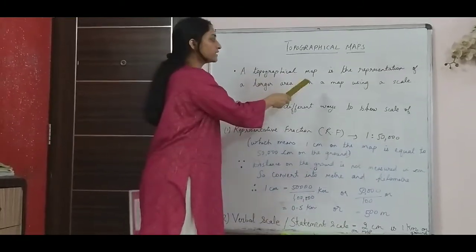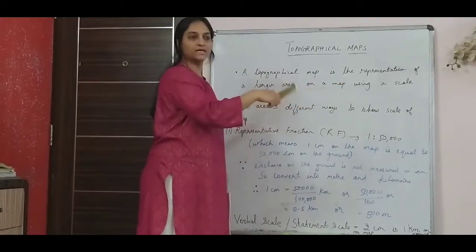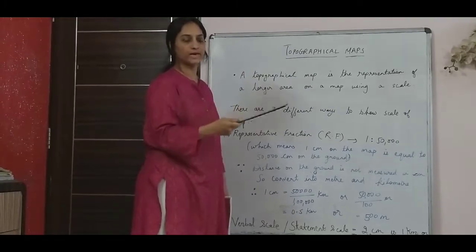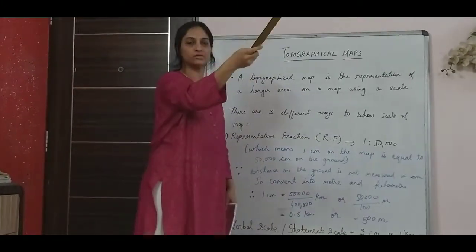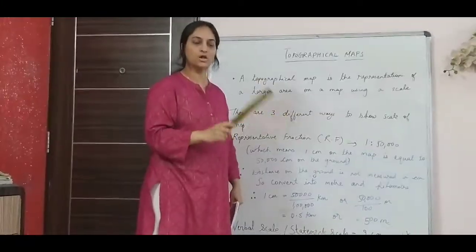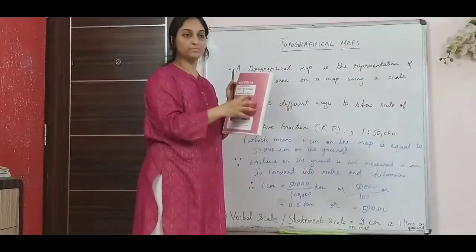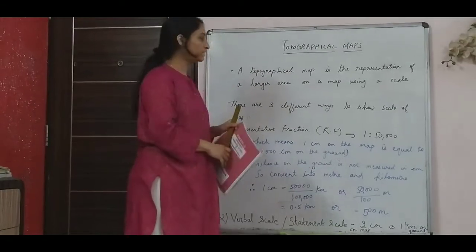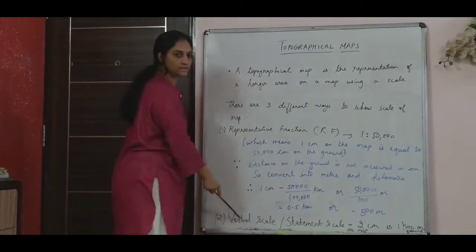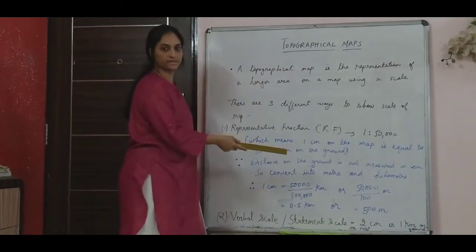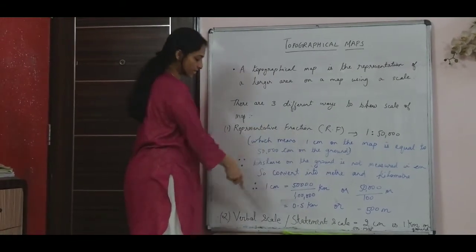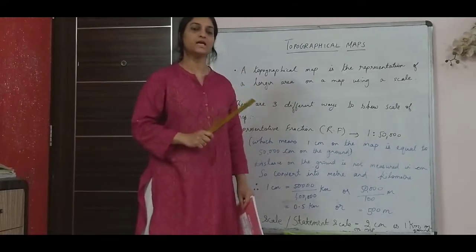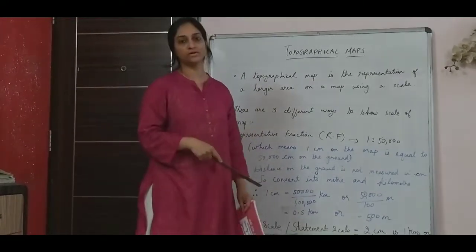But we are using a scale. Like in mathematics, like in graphs, there is a scale on the x-axis and y-axis. Similarly, whatever features that you see on the ground, be it man-made or natural, all those features you are going to see on these maps using a certain scale. Now, these are two different types of scale. The third one is also there, I'll be doing that in the next frame. This is representative fraction and verbal scale, and another one is graphical scale. So these are the three scales that we are going to see in topographical maps.